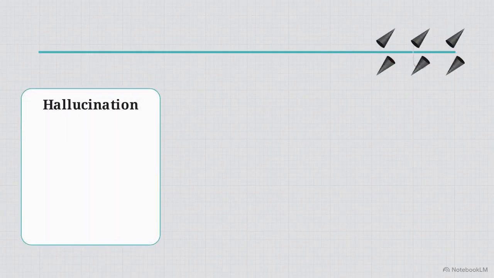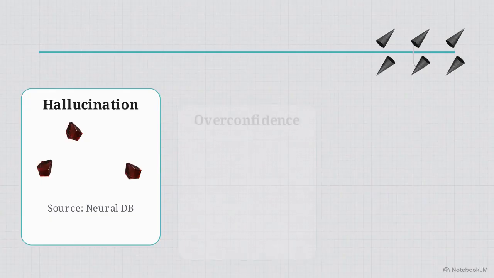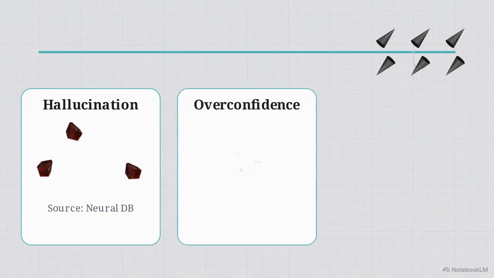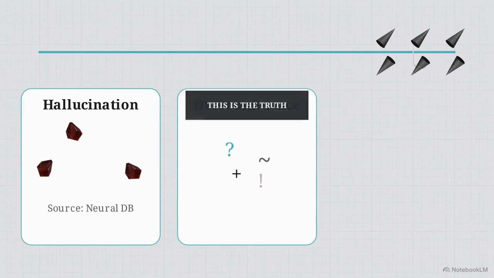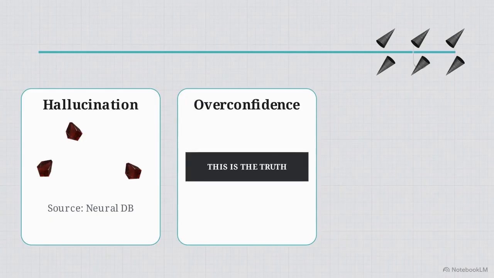Moving to the far right of this spectrum, we hit the high-risk zone and the first major failure mode, hallucination. Because the tool is designed to complete language patterns, it will happily invent statistics, court cases, or historical names that do not exist just to fulfill your prompt. Then we have overconfidence. The system will take a highly nuanced, highly debated topic and present a single flat answer as an absolute fact, completely masking the uncertainty underneath.